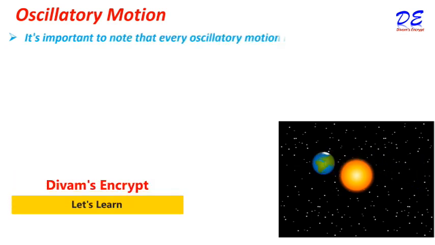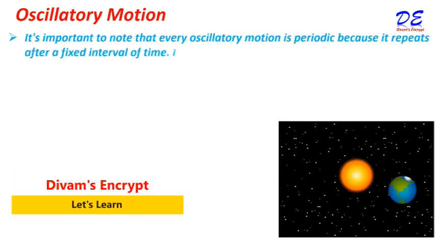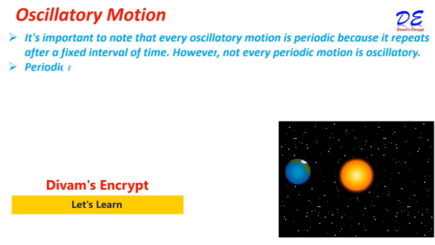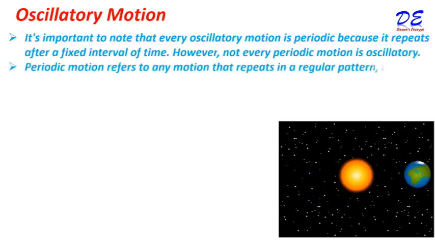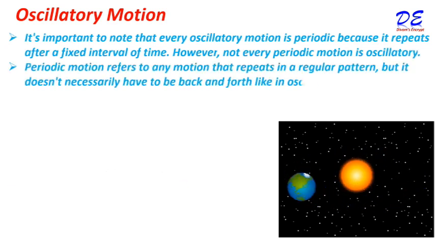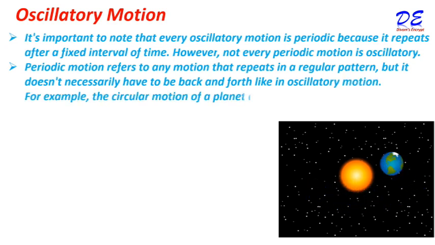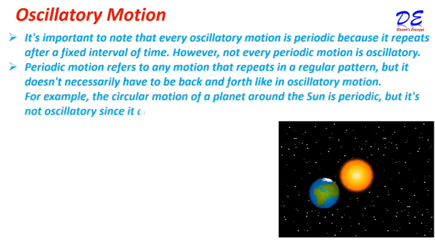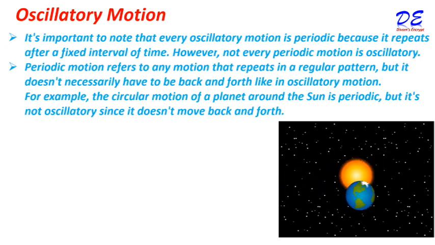It's important to note that every oscillatory motion is periodic because it repeats after a fixed interval of time. However, not every periodic motion is oscillatory. Periodic motion refers to any motion that keeps repeating in a regular pattern, but it doesn't necessarily have to be back and forth like in an oscillatory motion. For example, the circular motion of a planet around the sun is periodic, but it's not oscillatory since it doesn't move back and forth.